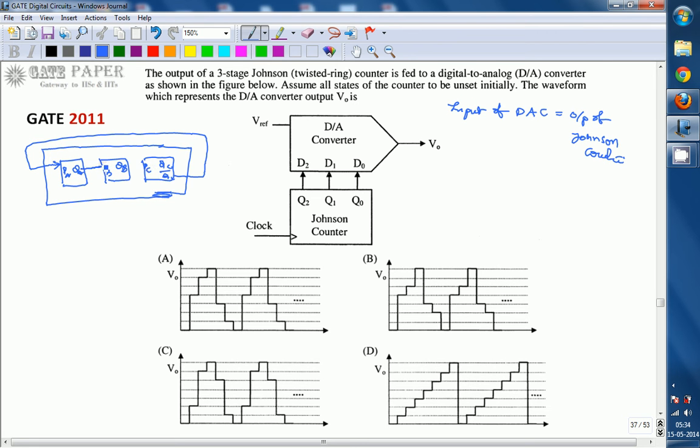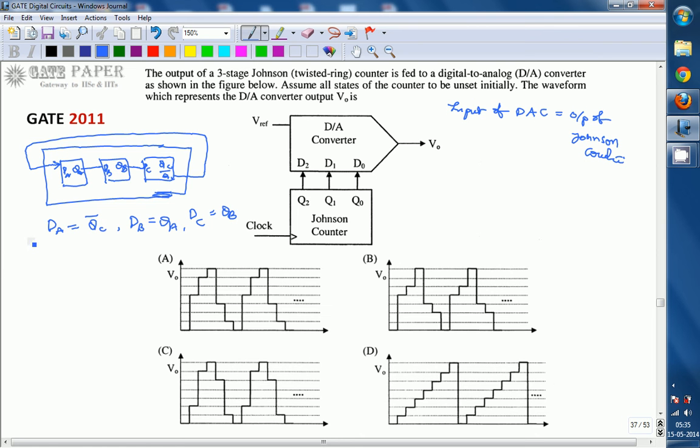So the output of the first flip flop is the input for the second flip flop, the output of the second flip flop is the input for the third flip flop, and the complemented output of the third flip flop is connected as input for the first flip flop. So you can write DA is equal to QC bar, DB is equal to QA and DC is equal to QB. These are the equations for the three-stage Johnson counter, or twisted ring counter.